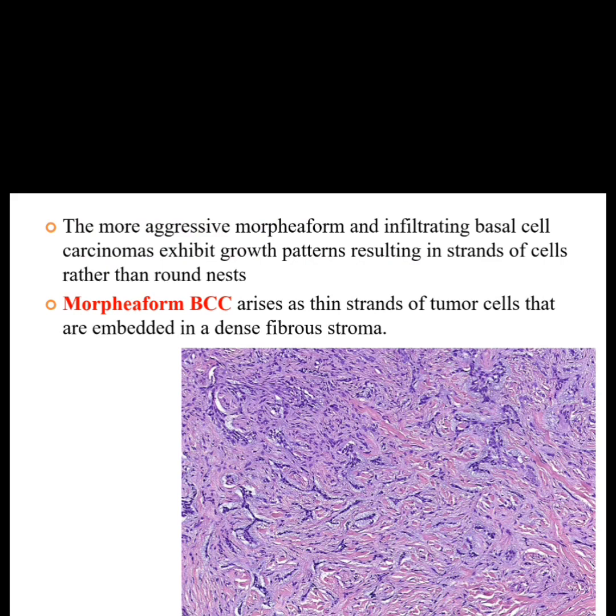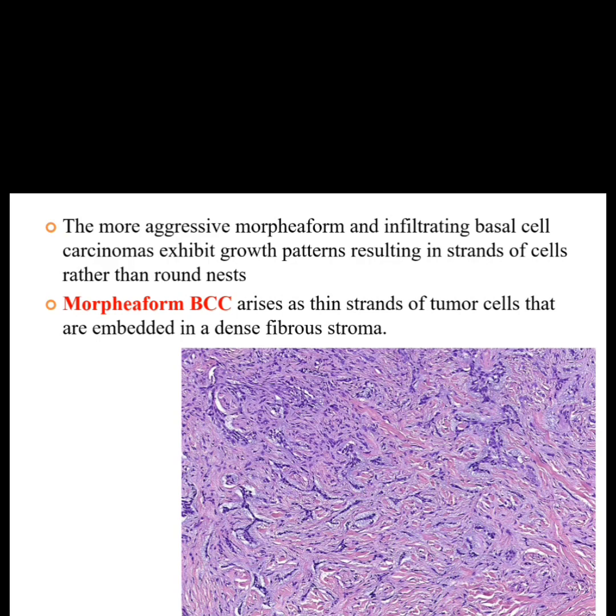Next, the more aggressive morpheaform and the infiltrating basal cell carcinoma exhibit growth pattern resulting in strands of the cells rather than round nests. So the more aggressive forms, that is morpheaform and the infiltrating basal cell carcinoma, here what we see? We see cells are present in strands rather than the round nest.